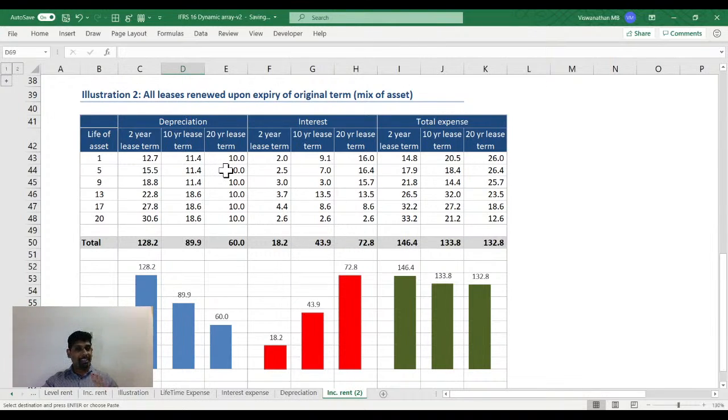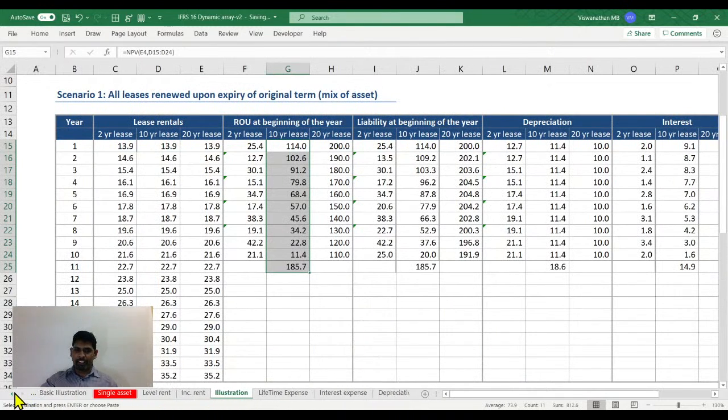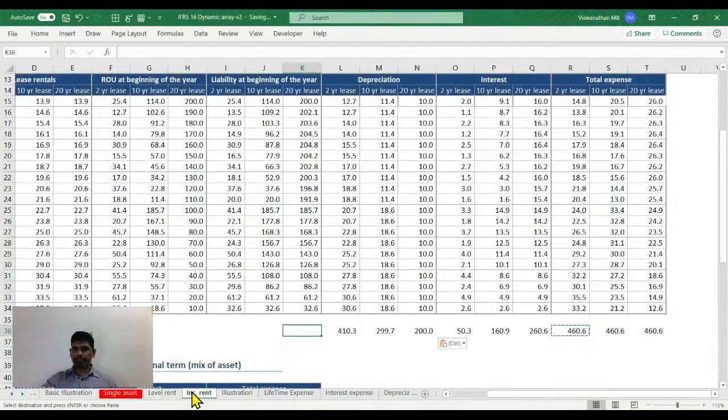But the new standard has also made it difficult for me to take that preparation because I was always happy with the treatment for financial lease because you do own it for the full term. There is no question of renewal of lease there. So creating this asset and liability was making sense.